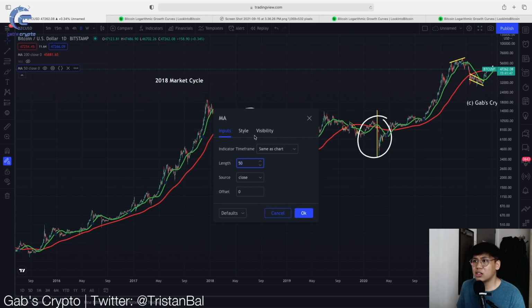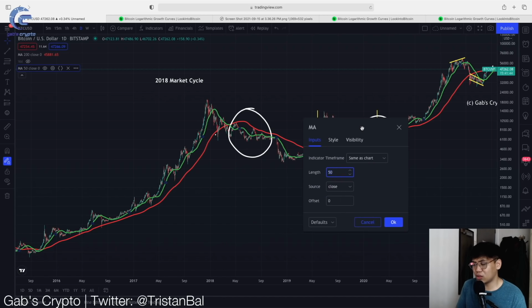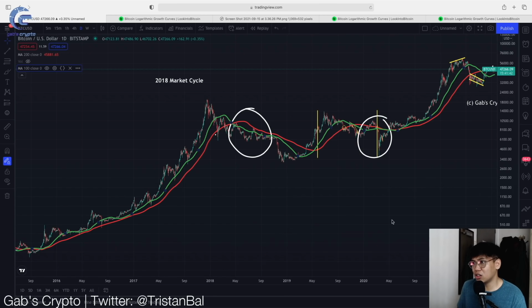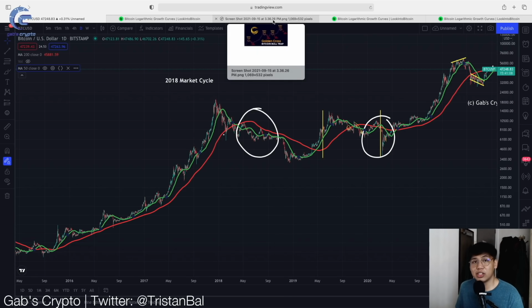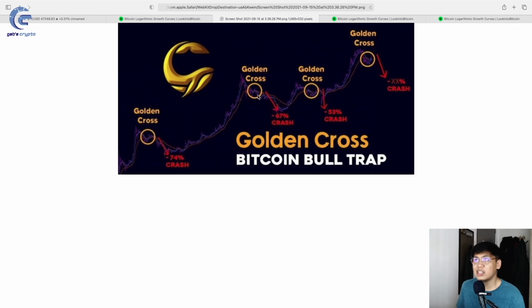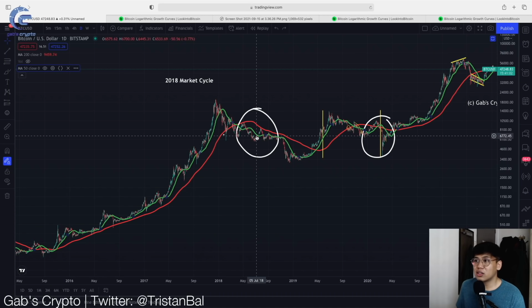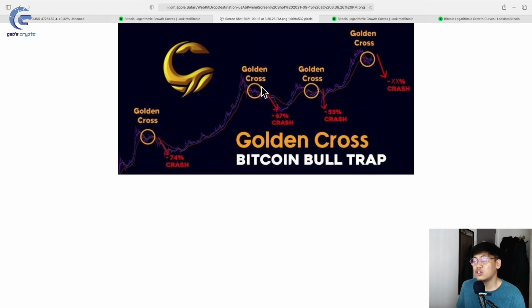Because if you use a different moving average, let's use 100, you could see that the moving average is moving and it did not properly follow the previous moving average. But you get the idea: either this data is tampered or the source is using a different weight in his moving average. So in this case, this is another invalid golden cross since it was never a golden cross in the first place. So now we have two golden cross Bitcoin bull traps that are invalid.